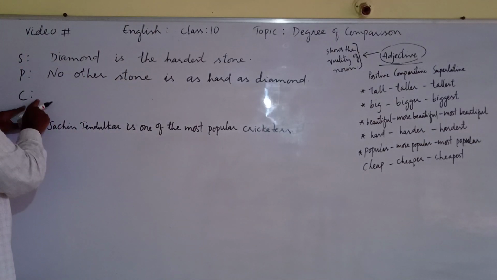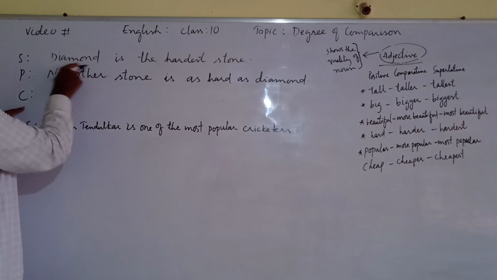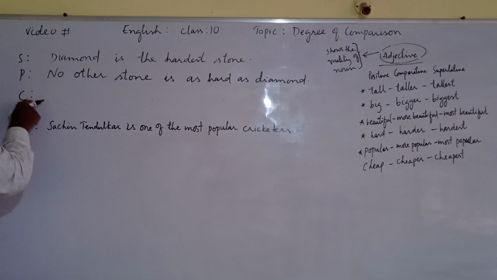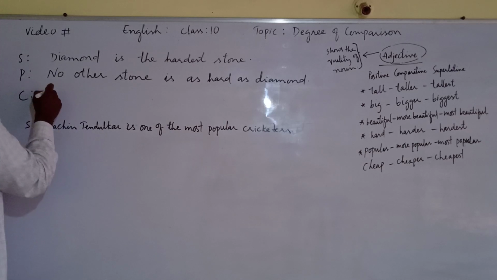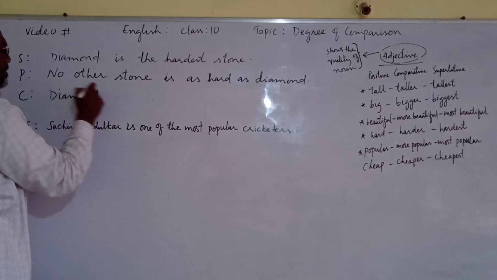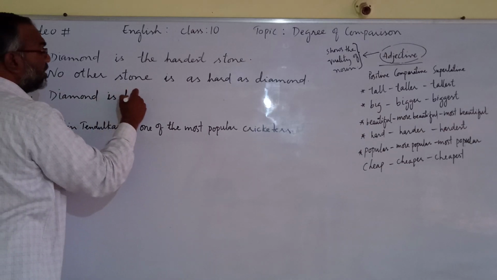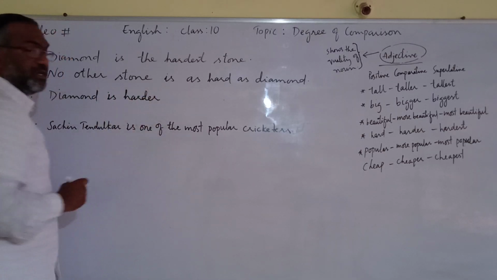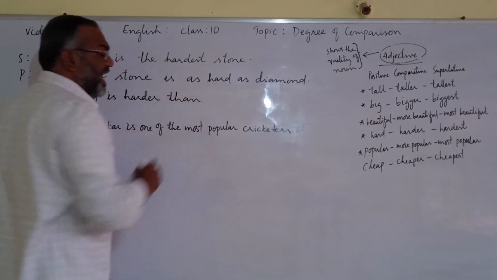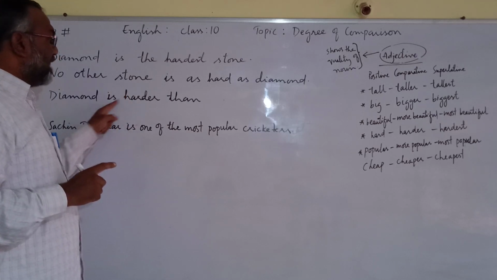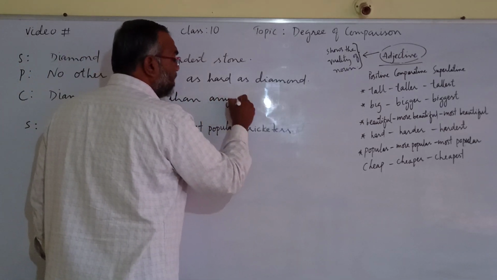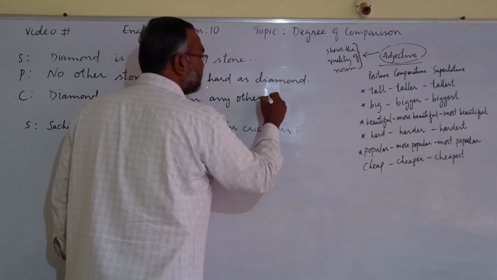In this case, the comparative sentence will begin with the same noun, diamond. Just like superlative is starting with diamond, comparative will also start with diamond.